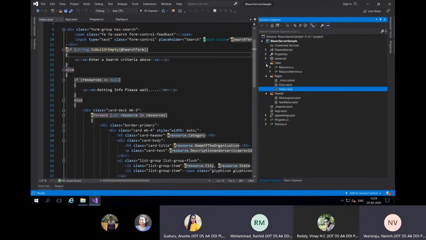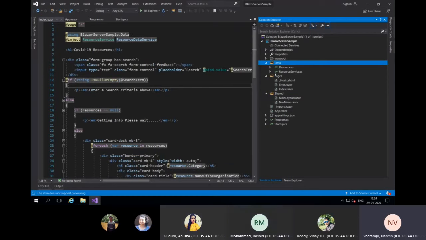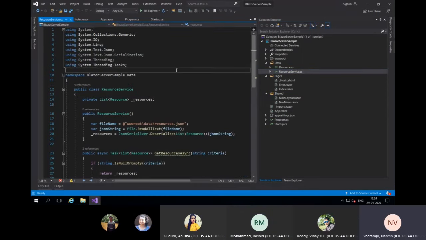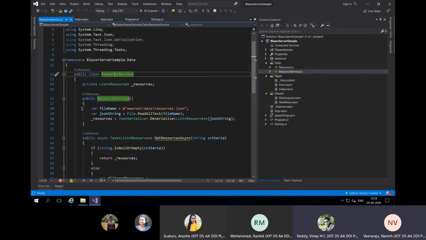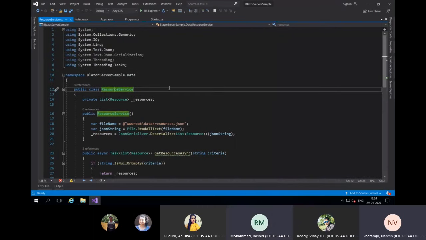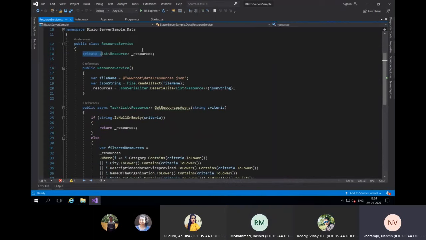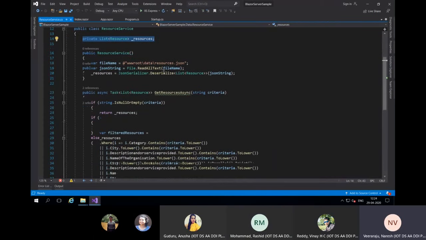Okay, sir. And the other structure is that it will already create a data folder for you. The data folder will have, just like your controller, one class. And here I created my own class. This class will have one list of resources, which is some JSON.